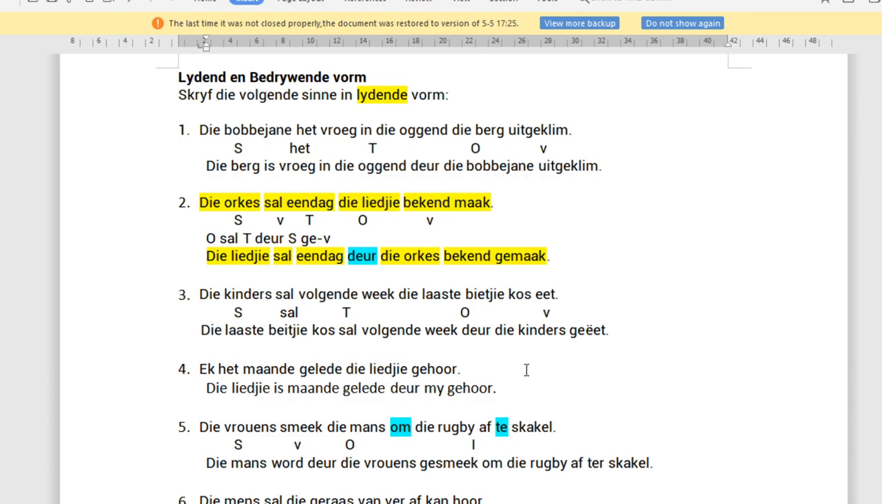I forgot something here with the sal. Let me see, where was the sal? Hierso. Die liedjie sal eendag deur die orkes bekend gemaak. Remember, we also have to add in a word. So for future tense, with a sal, we must have a word. And with this one as well, we've got sal, so we need a word at the end.